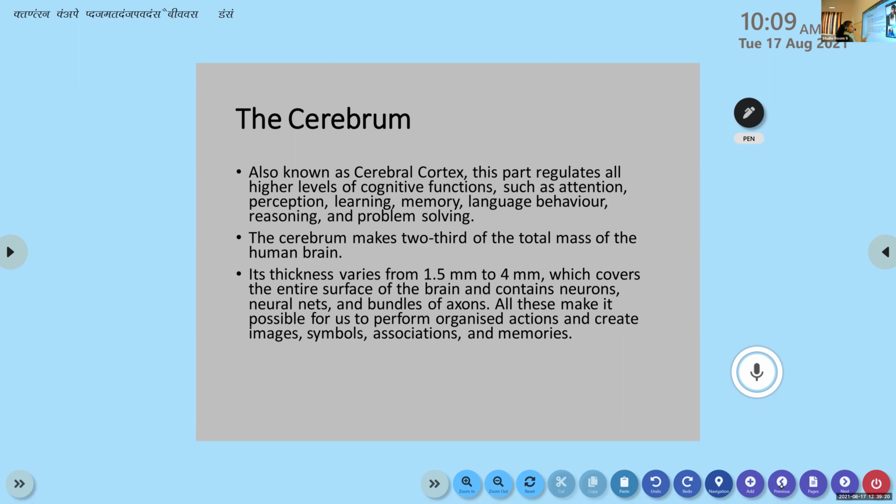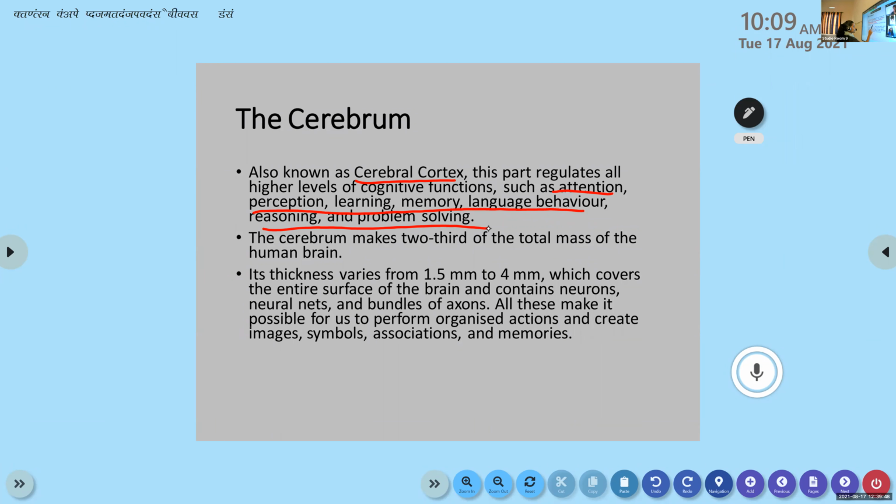Okay, the cerebrum is the last part of the forebrain, also known as the cerebral cortex. Remember, from the thalamus, all the information will be sent to the cortex. I told you about the cortex. That is a part of the cerebrum. This part regulates all higher-level cognitive functions such as attention, perception, learning, memory, language behavior, reasoning, cognition, the basic cognition that we have learned about. This is what deals with all of that.